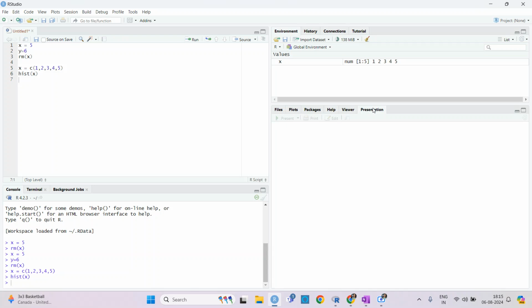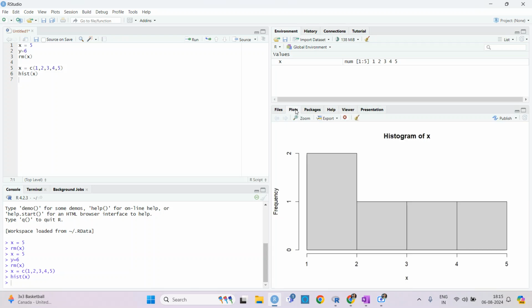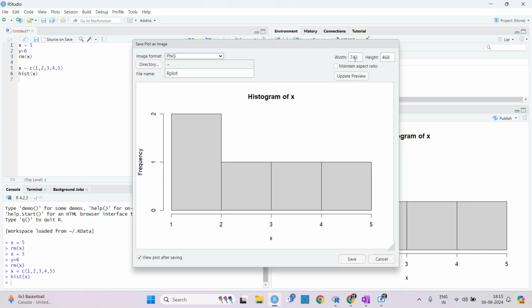And this is the viewer, this is the presentation. If you want to present and then save it, and if you want to export this plot, you can export it from here. You can save it as an image, as a PDF, and also copy to clipboard. If you want to save it, you can see what width you want, what height you want, and then you can click on maintain aspect ratio if you want to keep it. So if I put, let's say, 1000 here, then it will change.